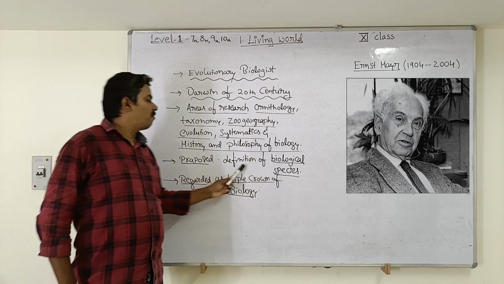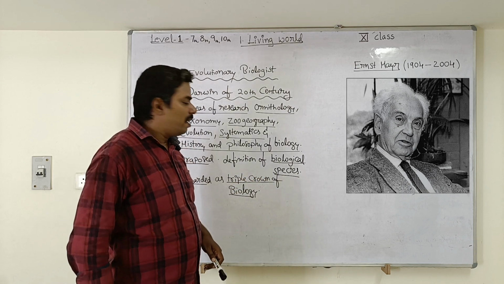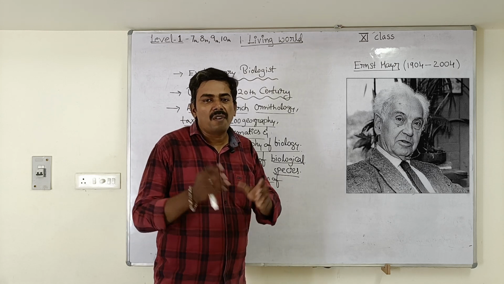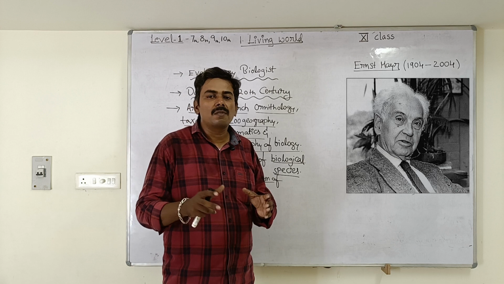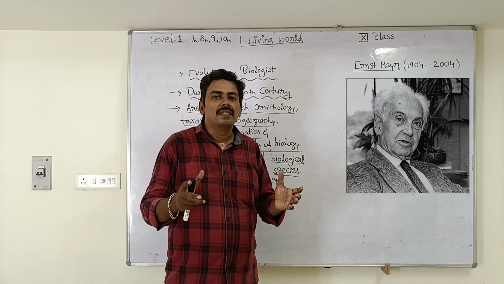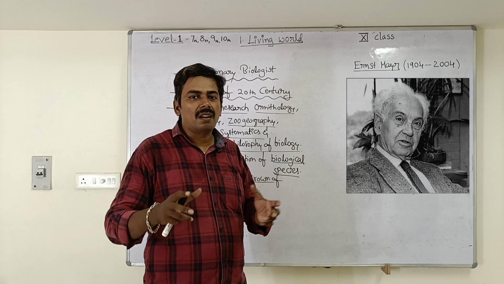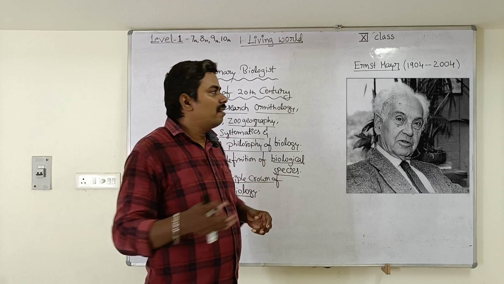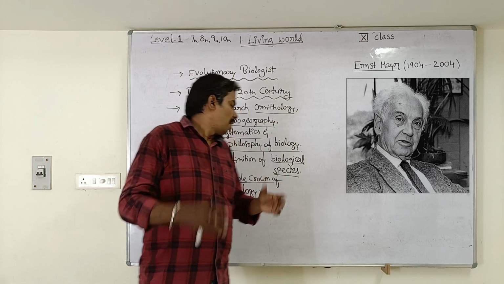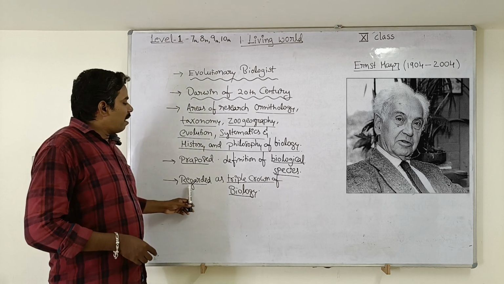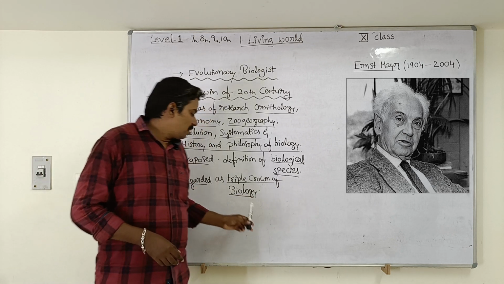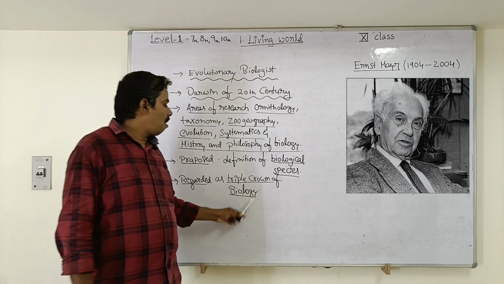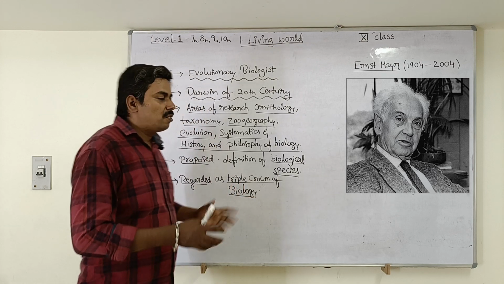He also proposed the definition of biological species. Students, we have been discussing the concept of species. What is the definition of species? A group of organisms which interbreed among themselves to produce fertile offspring and are reproductively isolated are called species. So who gave this concept? It was none other than the scientist Ernest Mayr. He is also regarded as the triple crown of biology because he won 3 famous prizes. Note down these points, students.